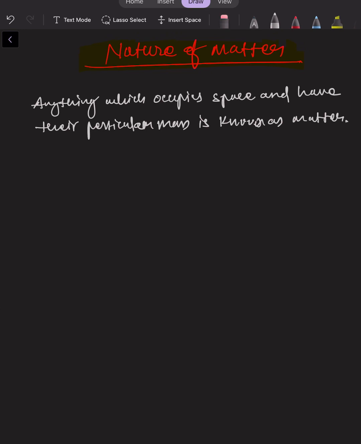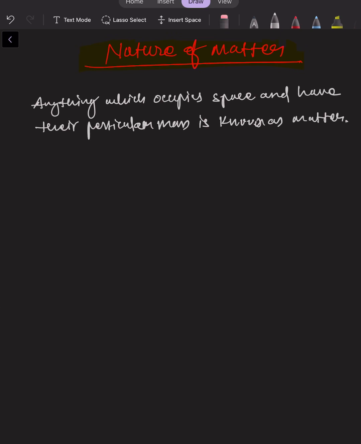For example, if we look around us, an example is a pencil. A pencil has a particular mass, as you know, and it is occupying a particular space in a room. So at that particular space we cannot put anything else, right? If the pencil is placed above the table at a particular area, we cannot place anything at that area. If we remove that pencil from that area, then we can put anything there, right?